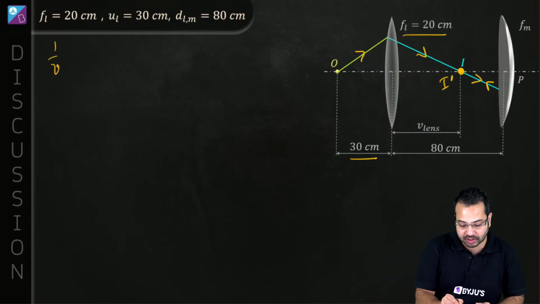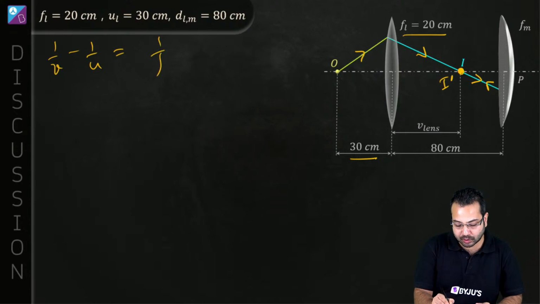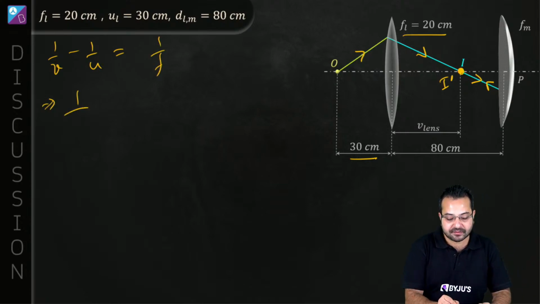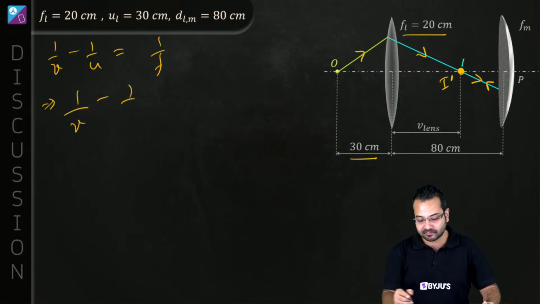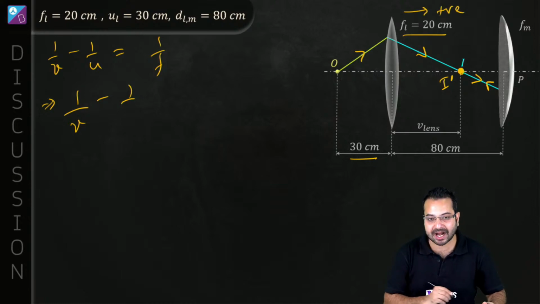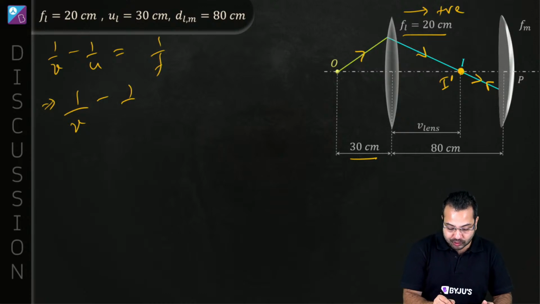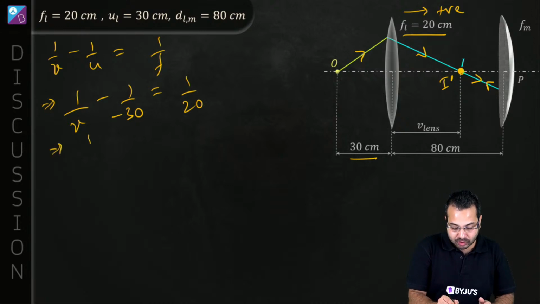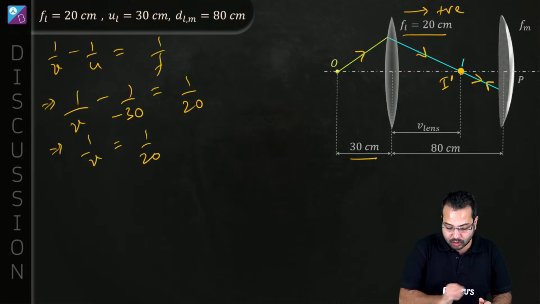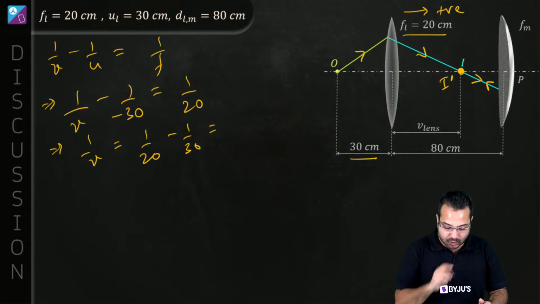So I'm going to use 1 by v minus 1 by u is equal to 1 by f. 1 by v we have to find out. U, obviously this direction I'm going to take as the positive direction as per my sign convention. Then u is going to become minus 30. This is equal to 1 upon f. What is the focal length? It is 20 centimeter. So 1 by v is going to be equal to 1 upon 20 minus 1 upon 30. This is going to give me how much?